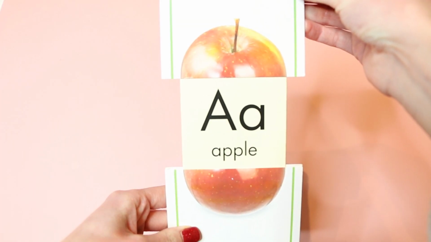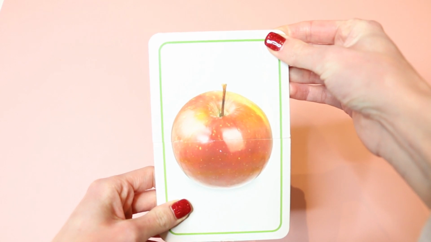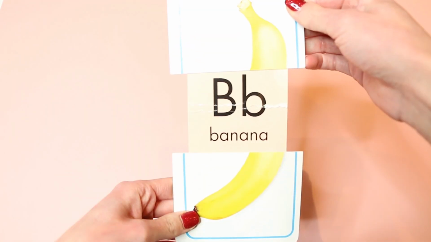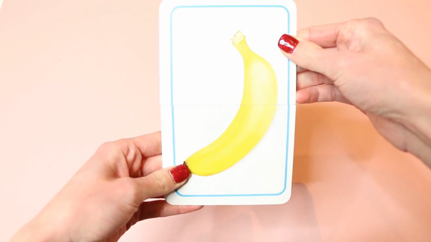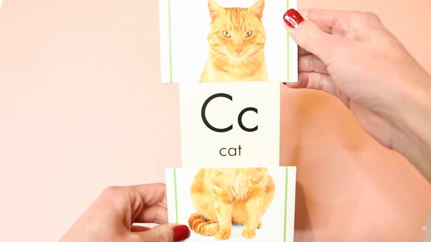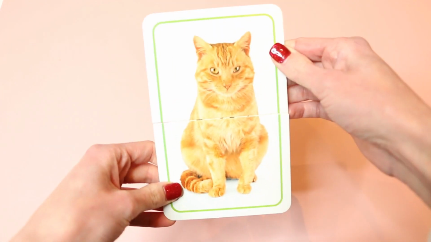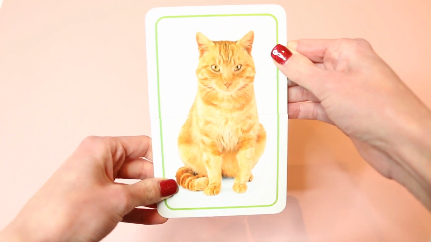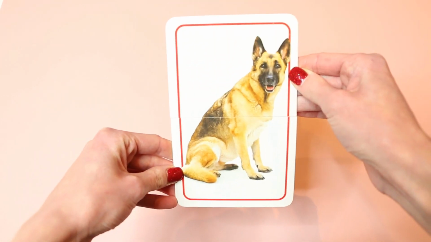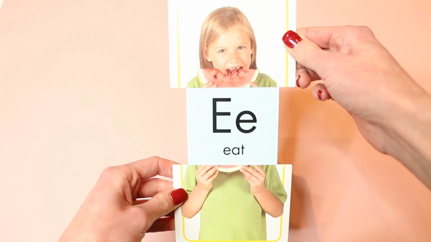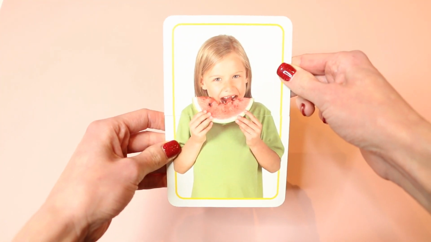A is for apple. Apple. B is for banana. Banana. C is for cat. Cat. D is for dog. Dog. E is to eat.